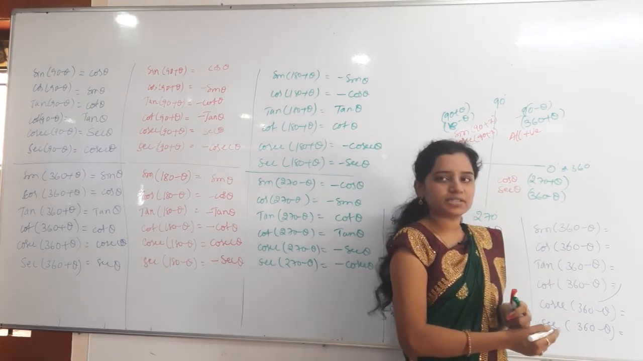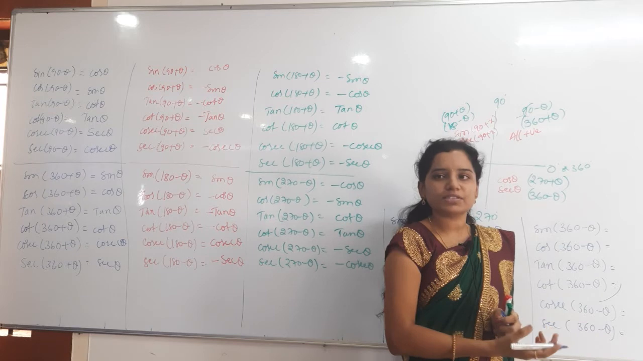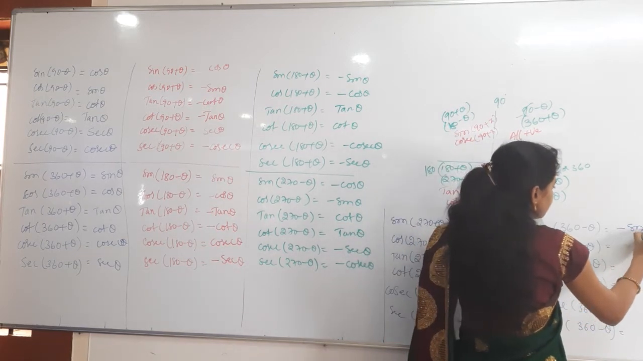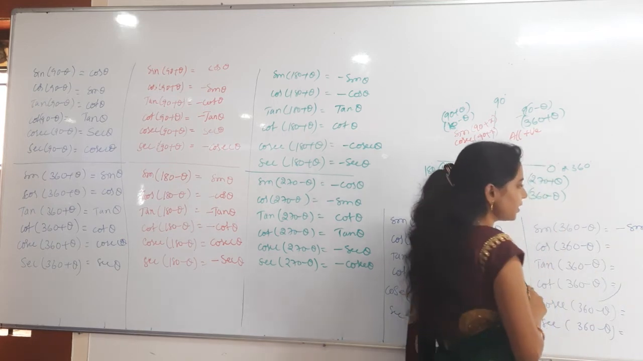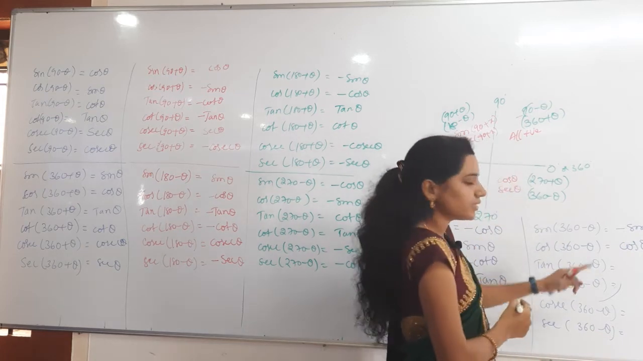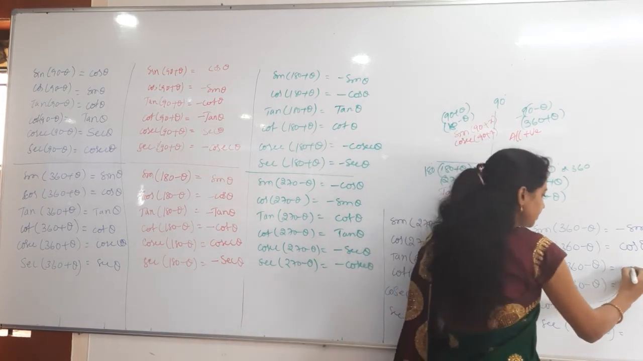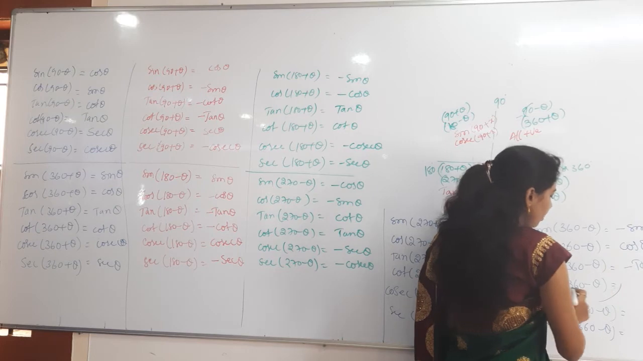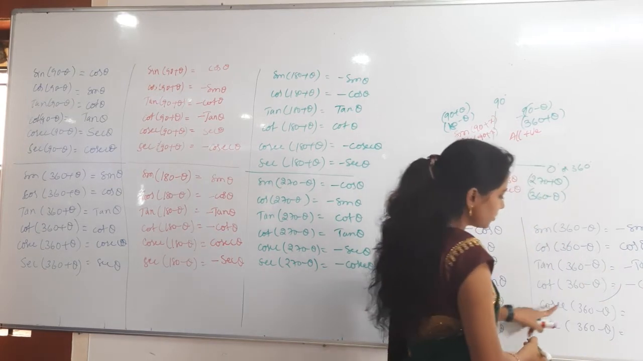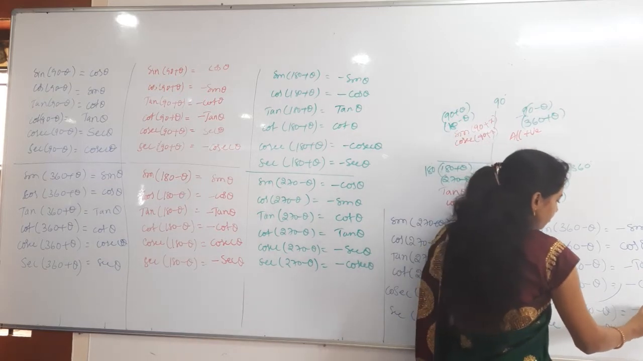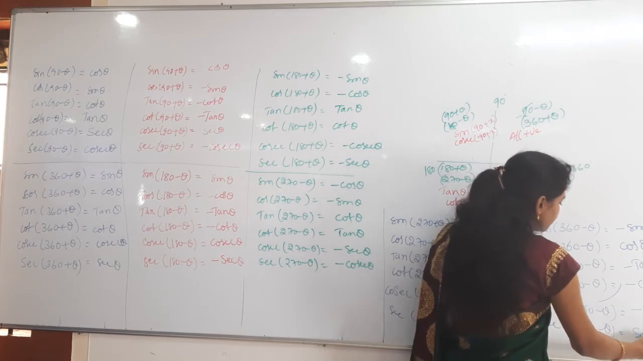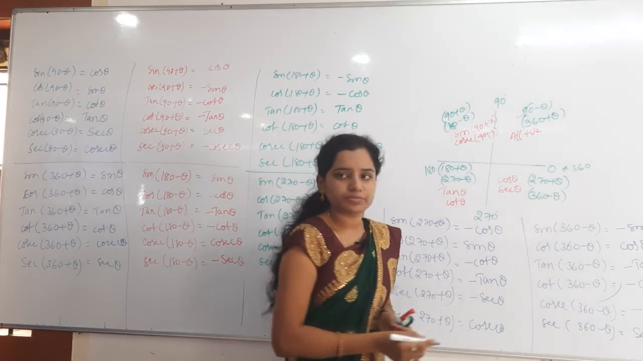Sin 360 minus theta: 360 means same function, otherwise different function, same function. Sin 360 minus theta is minus sin theta, cos 360 minus theta is cos theta, very good. Then tan 360 minus theta is minus tan theta, and then cot 360 minus theta will be minus cot theta, cosecant 360 minus theta will be minus cosecant theta, secant 360 minus theta will be plus secant theta. That's it.